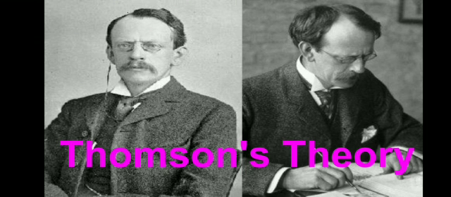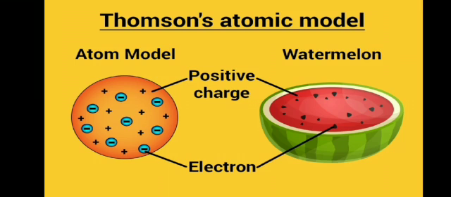And next we come to Thomson's theory. The second scientist is J.J. Thomson, and he also tried something about this atomic theory. Let's see what Thomson's theory is. Thomson's atomic model is somewhat weird, really. What he did was compare an atom to half of a watermelon.